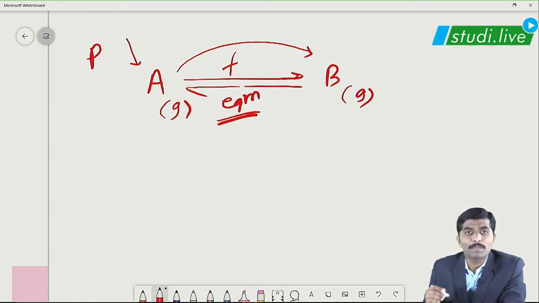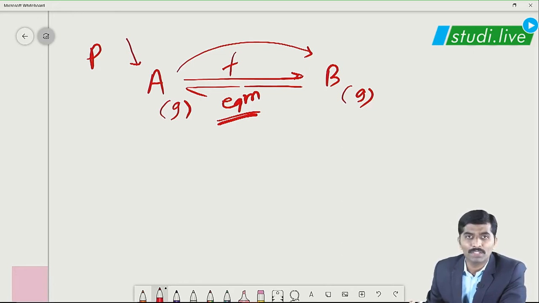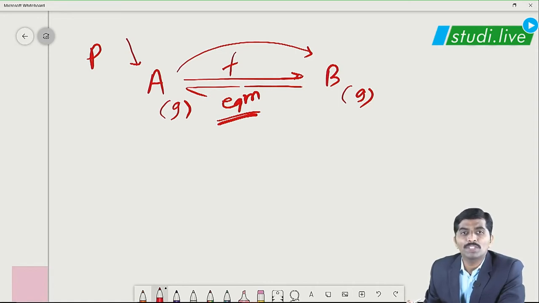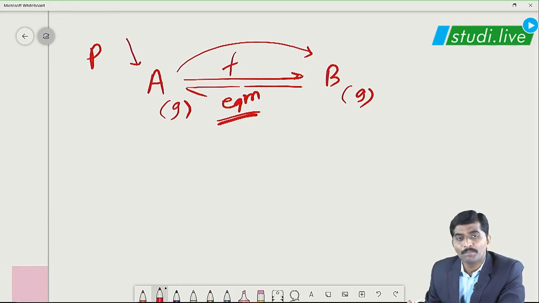Whenever we increase the pressure or volume or temperature, or if we add a catalyst, but remember, a catalyst does not affect the equilibrium, it affects the rate of a reaction. So due to an increase, decrease or change in pressure, volume, temperature or concentration of the reactant, we can alter the position of equilibrium either towards left or towards right, and this principle is actually used in industry also.